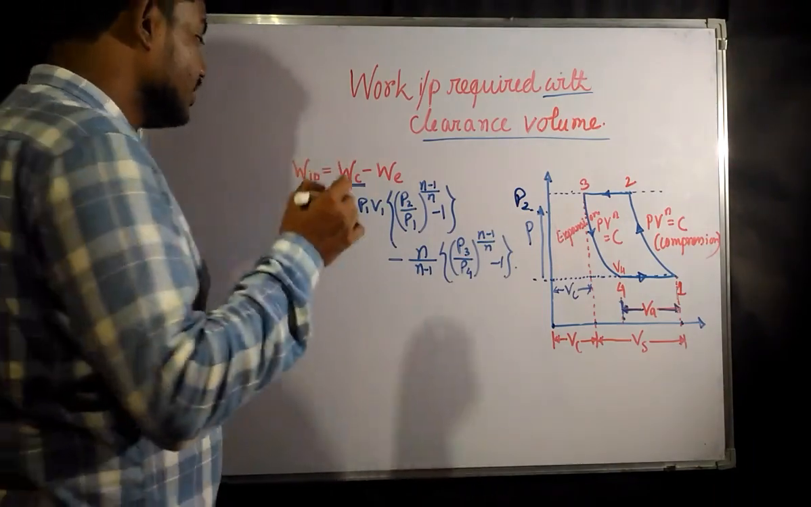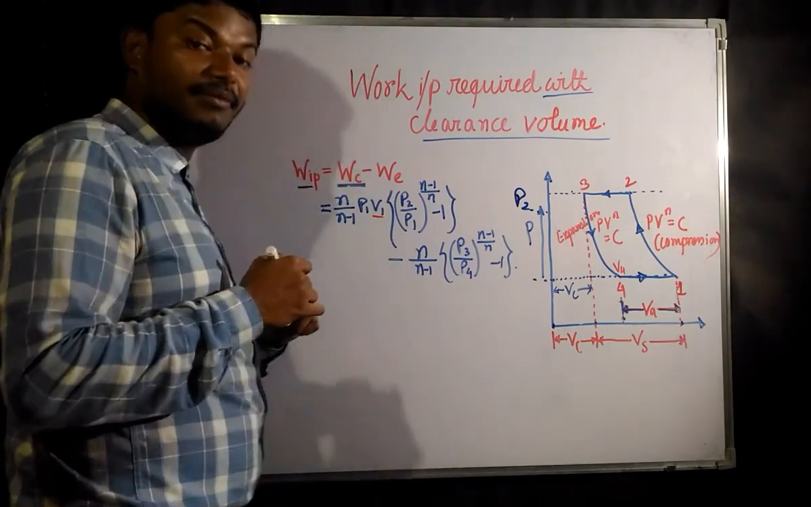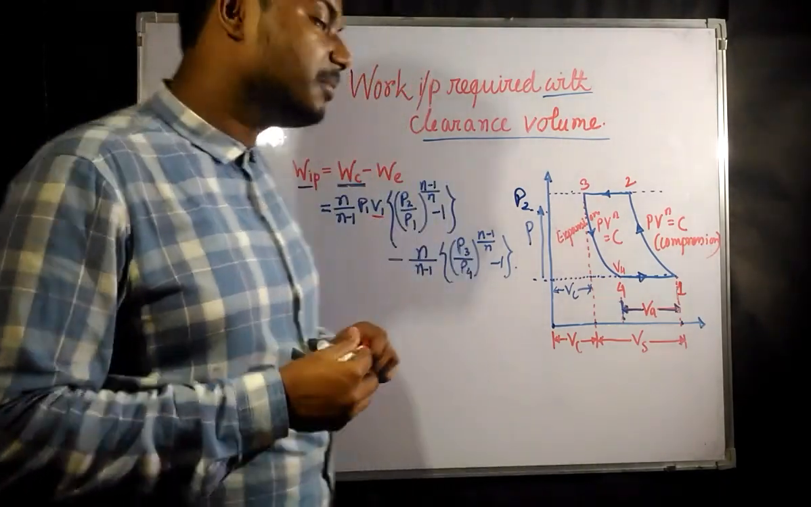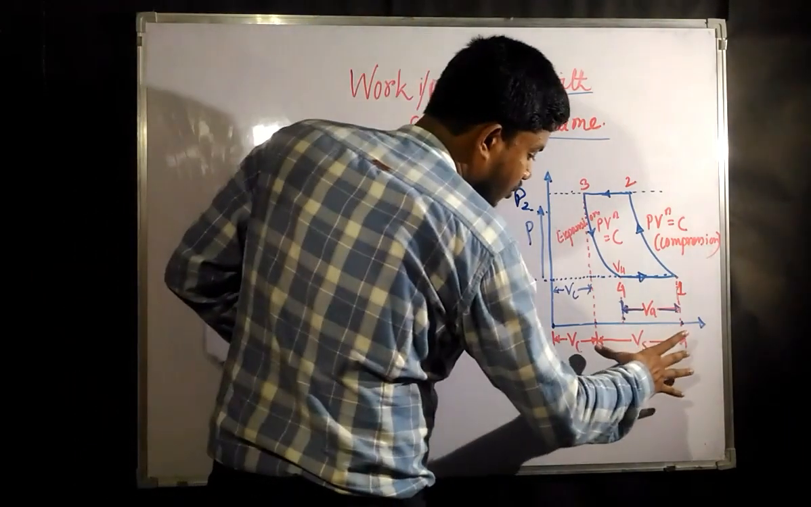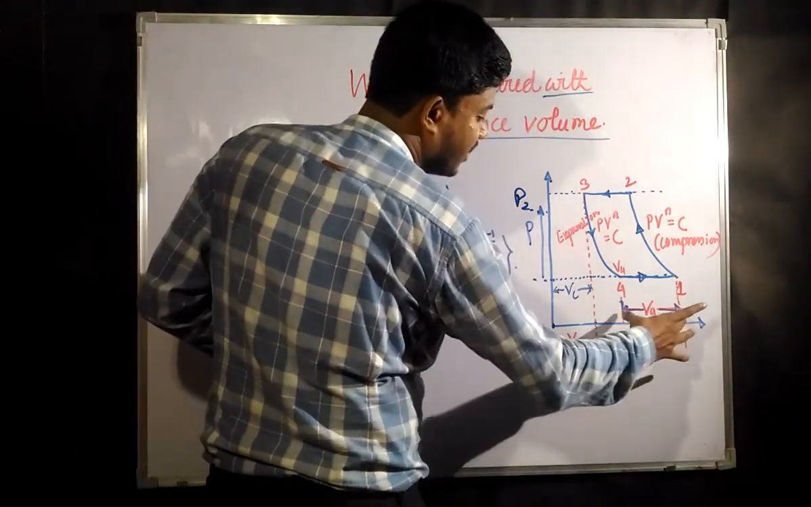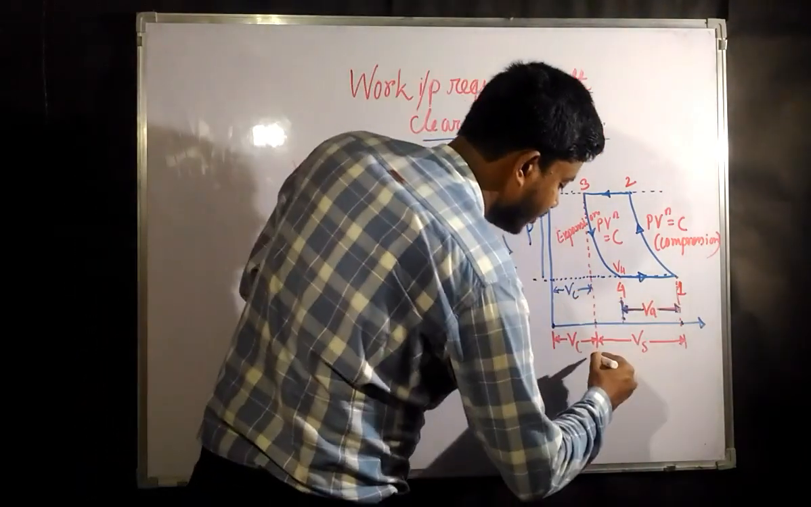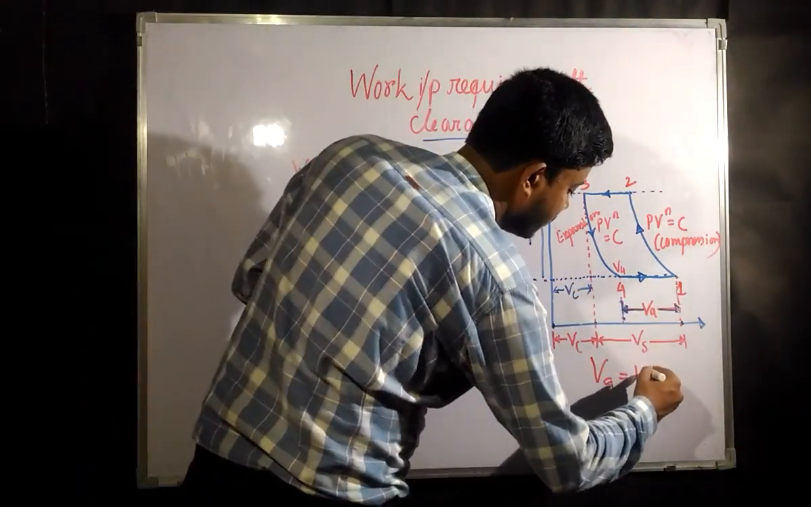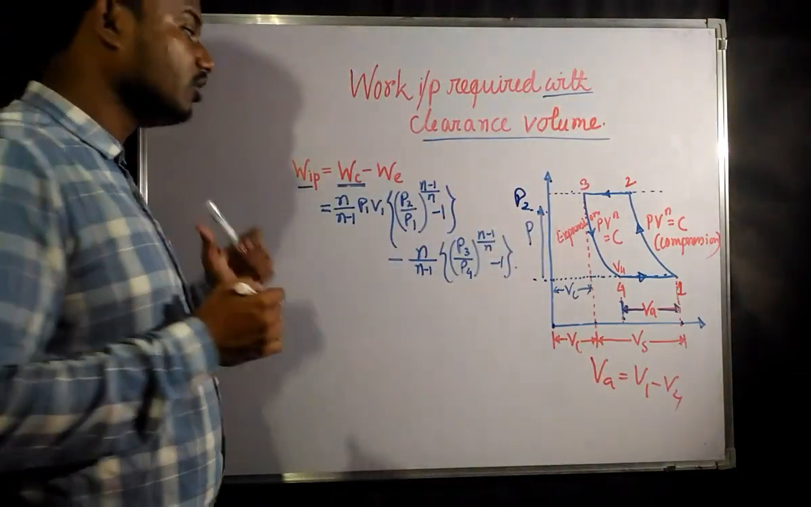Now, in the previous case we wrote this as VA, that means volume of air. Now we cannot write this, because volume 1 is not going to be VA. VA is only this much. From here, VA is going to be V1 minus V4, the volume of air.